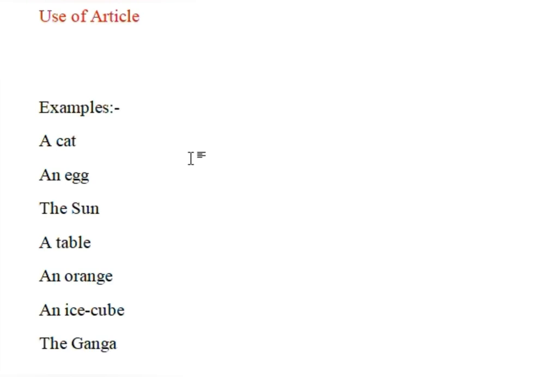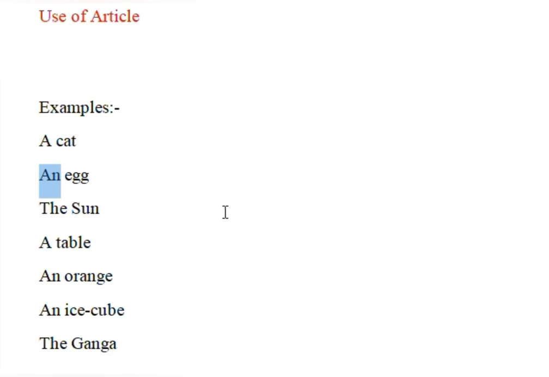Whenever the first letter of the word is a consonant, what will come? A. Whenever the first letter of the word is a vowel, like A, E, I, O, U, then in front of that, AN will come. Okay, so now you know how we use A and AN.